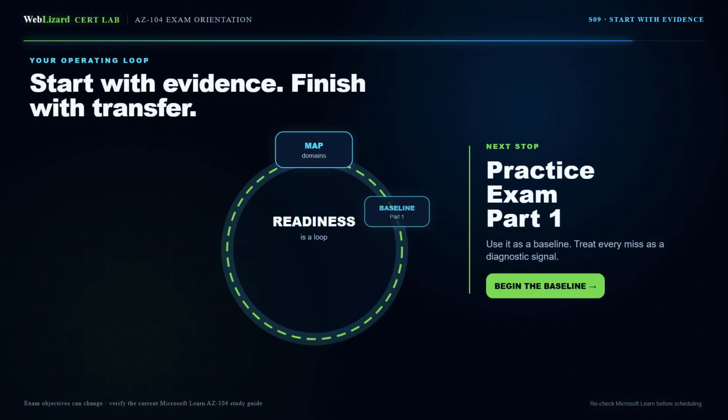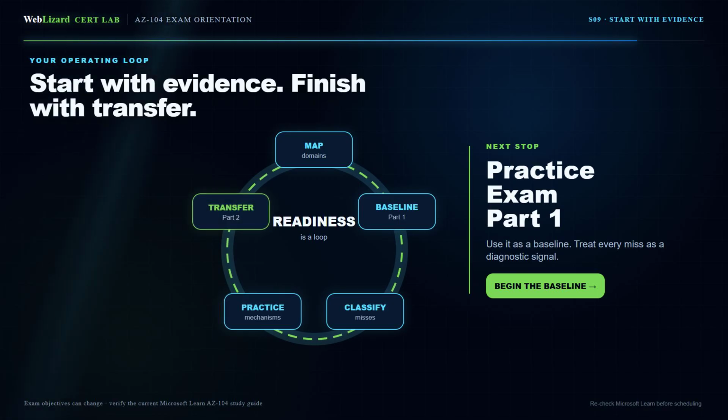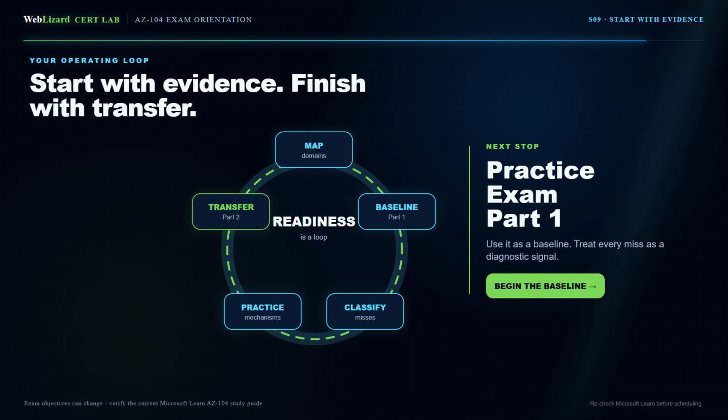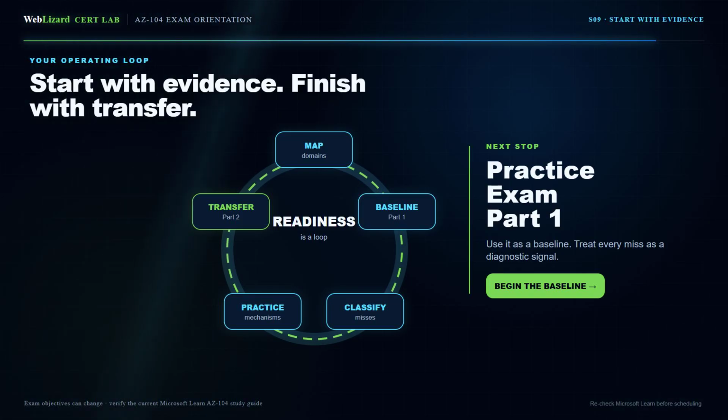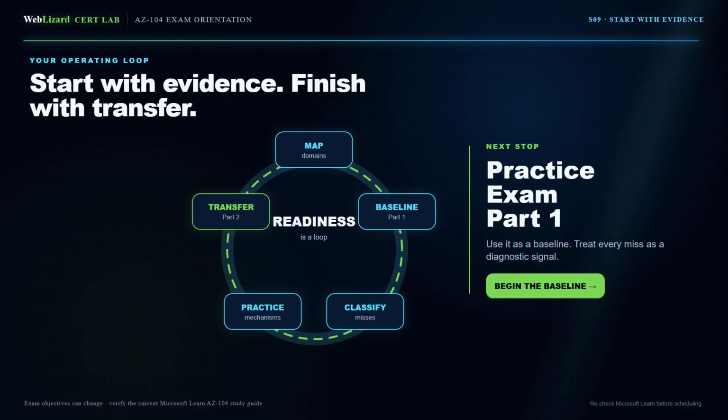Here is the operating loop. Map the domains, take a baseline, classify the misses, practice the weak mechanisms, and test again with new scenarios. Before you schedule the real exam, recheck the current AZ-104 study guide, because Microsoft updates role-based exams as the job changes. When you are ready, begin with Practice Exam Part 1. Treat every miss as a diagnostic signal and build the confidence that comes from understanding why the system behaves the way it does.